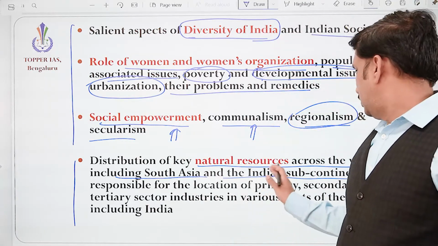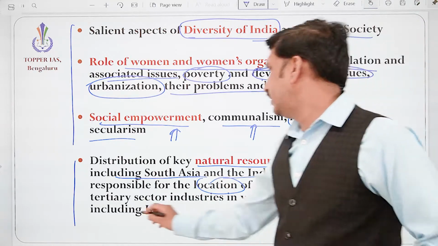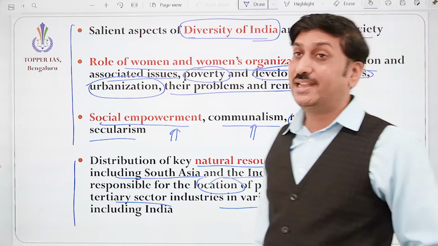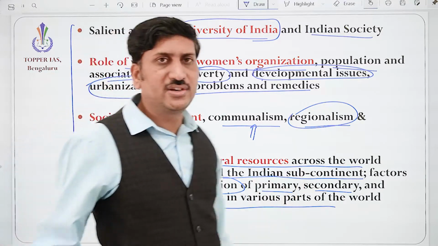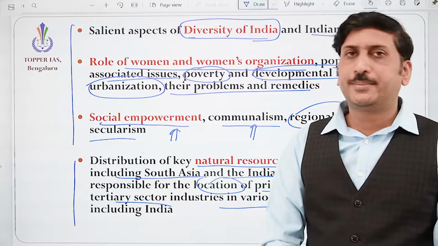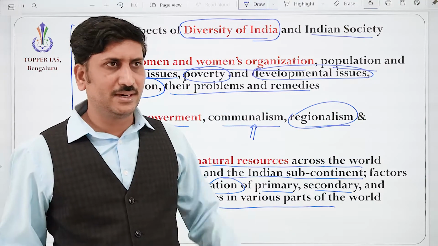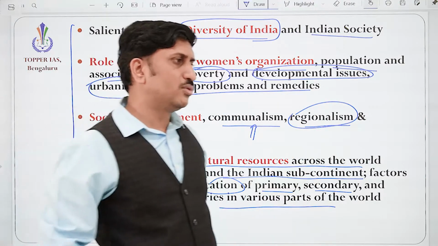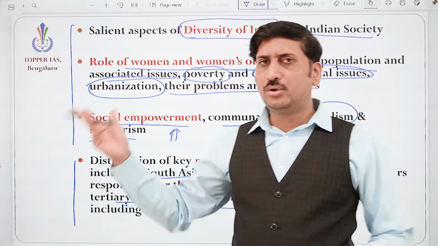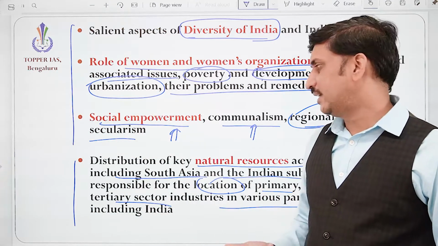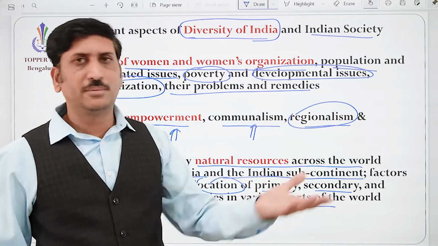Okay. So after that, they are telling about the factors responsible for the location of primary, secondary, and tertiary sector industries in various parts of the world, including India. So we know that primary is where the natural resources are directly used or grown. For example, agriculture is the primary sector. If you are using tomatoes to make a soup, then you are using the primary resource as an input to the secondary, correct? So ketchup is made, that is the secondary sector, and tertiary is basically about services. We know that it may be IT services, or transportation, or communication.